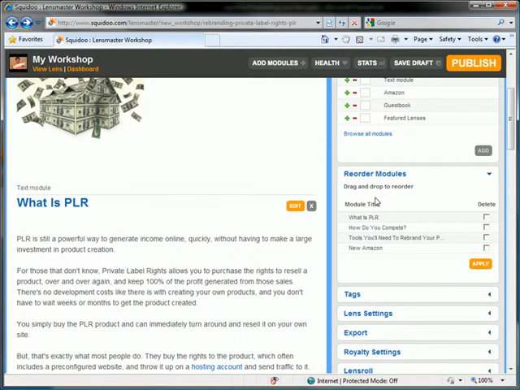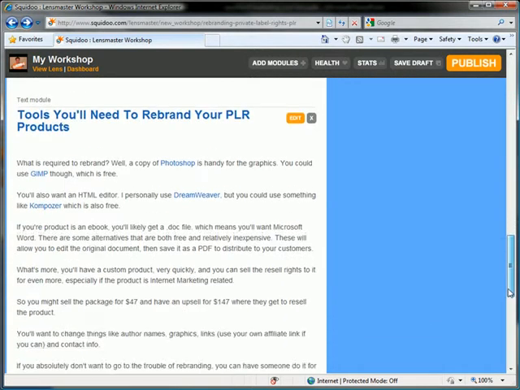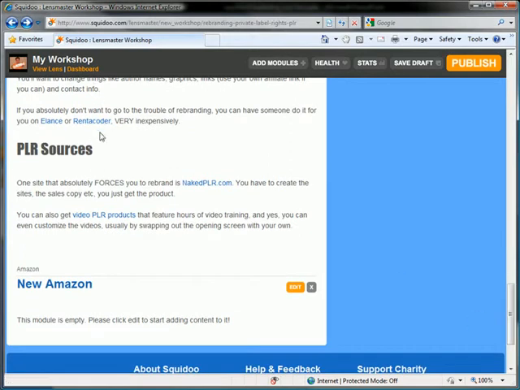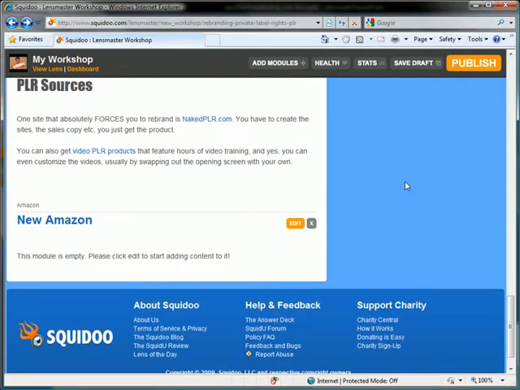You can reorder your modules. So if I wanted to put this new Amazon module above the tools you'll need to rebrand, I could click and drag and put it above. Okay, probably fine to have it below, though. Just wanted to show you that you can do that. Because they're going to read through the tools, they'll get to the bottom, and then there will be the links where they can purchase. But what we need to do is to tell Squidoo which Amazon products we want to go for, right?